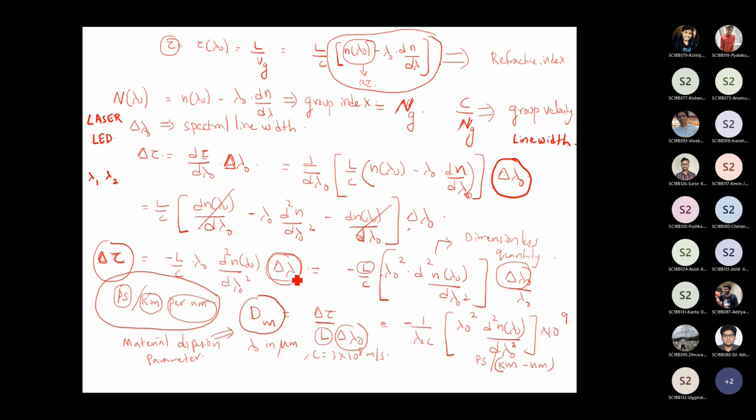If I multiply and divide this by lambda naught, I'm going to get minus L by C. L is the length of the optical fiber, C is the velocity of light, and lambda naught is the free space wavelength. So lambda naught square into d square n divided by d lambda naught square. This term inside the square bracket is a dimensionless quantity, and it has to be multiplied by delta lambda naught divided by lambda naught.